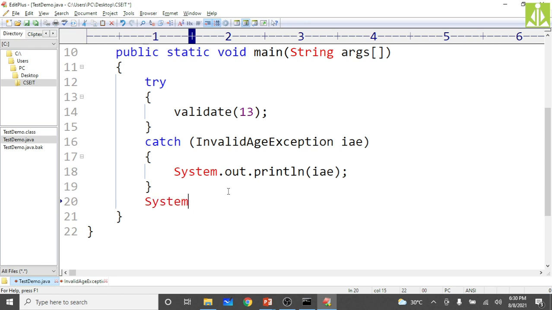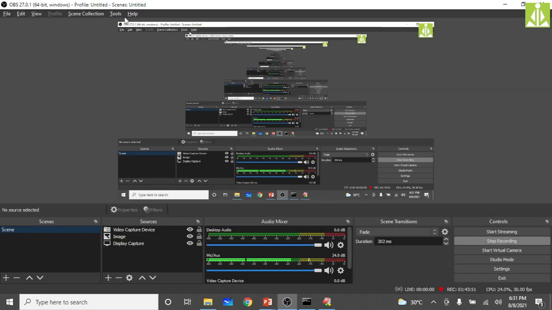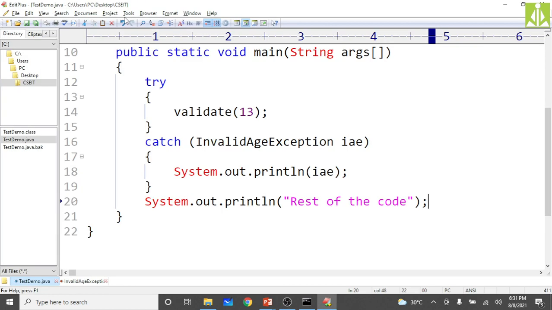As we are handling over here, after showing the output of this program, I will try to remove this try catch, and we will send this exception to Java's default exception handler. We will see how the program responds. Out dot println of rest of the code. Close this one. Save it. I know the class is going a bit lengthy because the concepts are like that. I cannot stop the concept in between. So now compile.